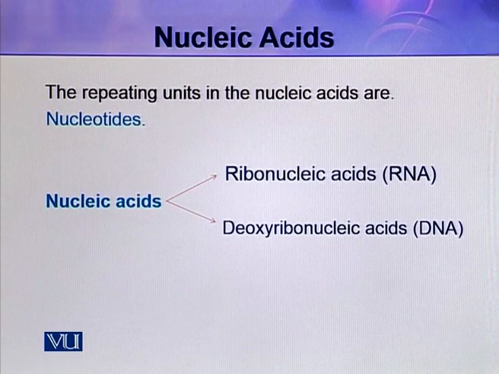mitochondria. As you know, the protein sequence, the sequence of amino acids in a protein molecule, depends on the nucleotide sequence in the DNA molecule. So the DNA molecule describes the amino acid sequence of a protein.